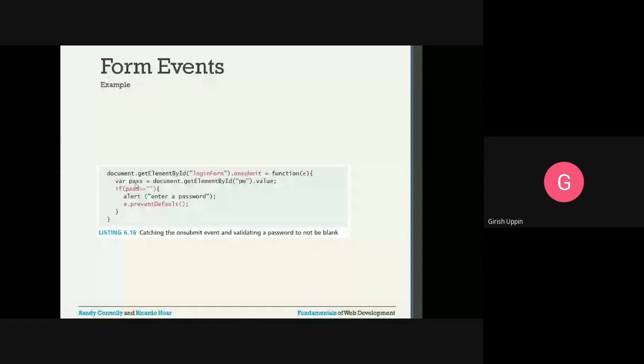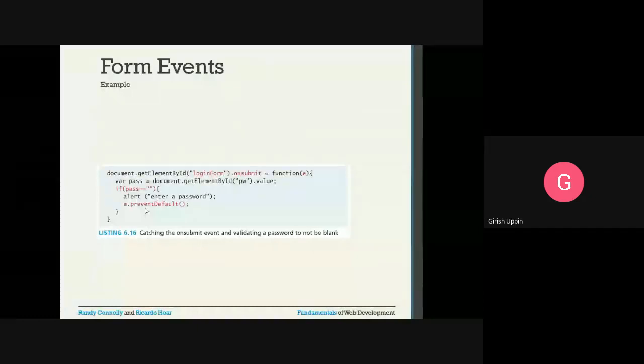Then you check if pass equals empty, whether it is null. If it is true, then you alert "enter a password", and e dot preventDefault will cancel the event. And what was the event? On submit, meaning it was doing the submission. So the submission will be stopped, it will say enter the password, and it will cancel the event so that the user can enter the password and resubmit.